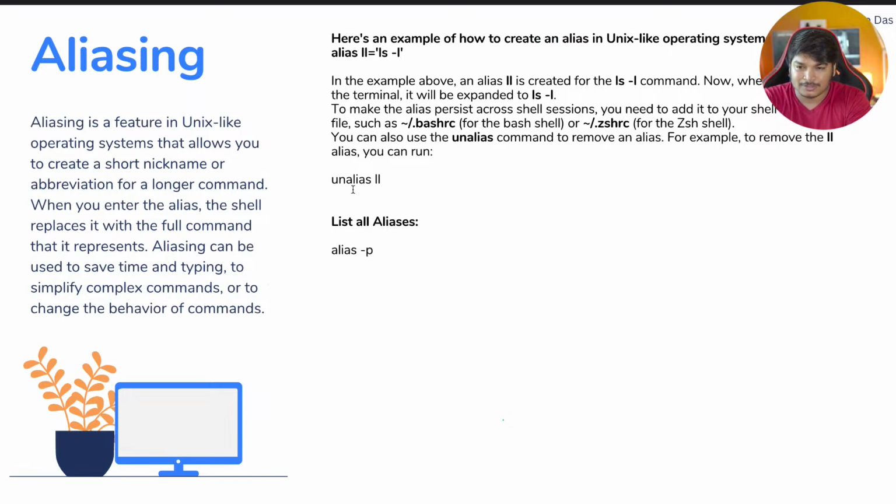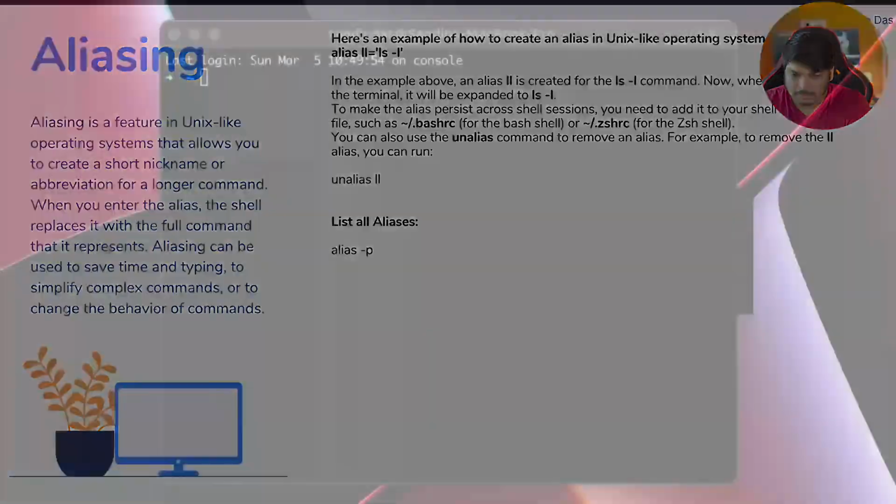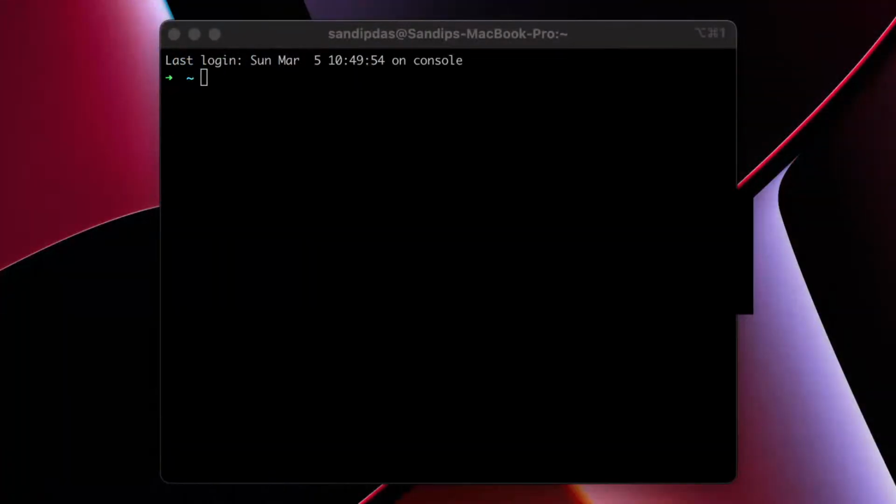Let me quickly check. Terminal. Okay, now let me quickly show you. Let me share. I hope you can see the cell now. Yeah, this one.